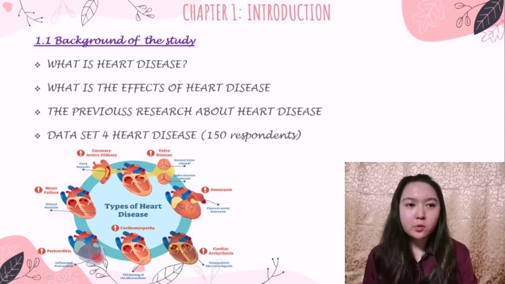In this video, Group 7 is going to present our statistics group project with dataset for heart disease. According to the report of the World Health Organization, Malaysians had achieved 30,598, equal to 22.13% death in coronary heart disease in 2017. There are many factors that can lead a person to have heart disease, such as obesity, high cholesterol, and family history. In this research, Group 7 members are going to conduct the heart disease study among 150 respondents.